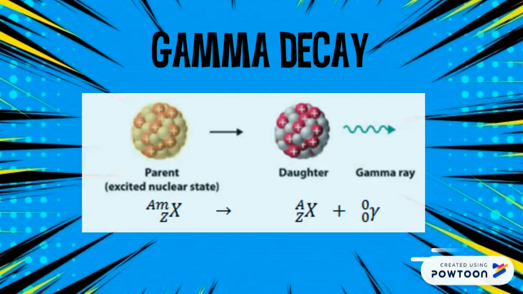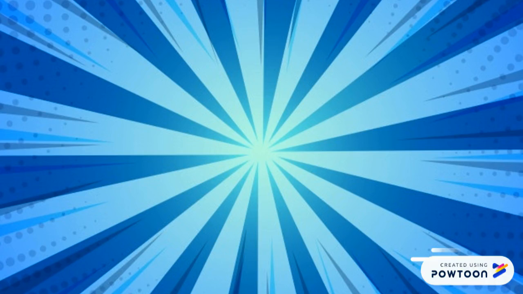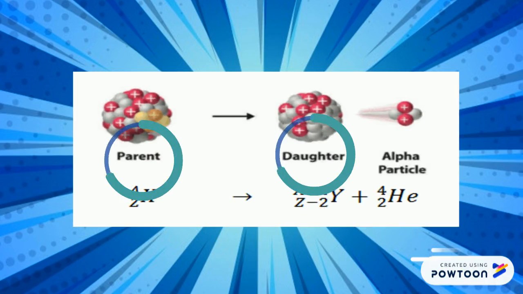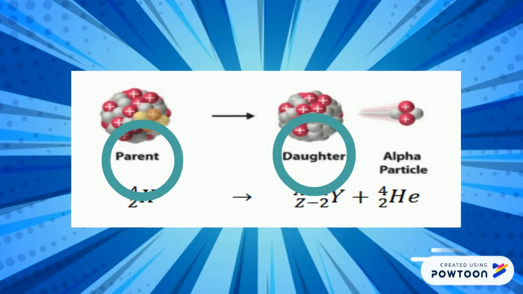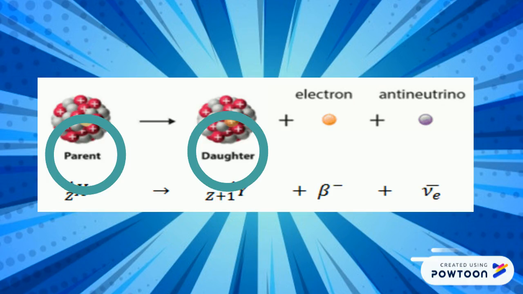Gamma decay occurs when some unstable atomic nuclei release excess energy by a spontaneous electromagnetic process. In this process, gamma rays, which are photons or packets of electromagnetic energy, are radiated. As you saw from the decays above, the atom before going through nuclear decay is called the parent atom, while the atom after it went through nuclear decay is called the daughter atom.